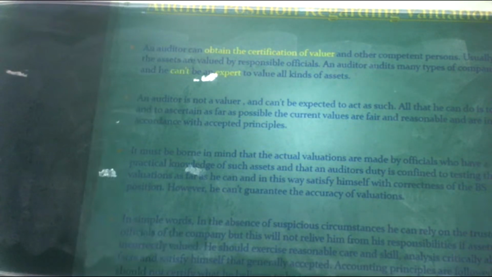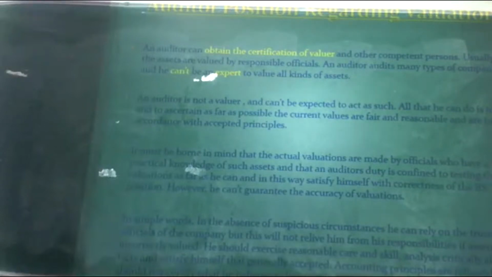If assets are incorrectly valued, he should exercise reasonable care and skill, analyze critically all the facts, and satisfy himself that generally accepted accounting principles are followed. He should not certify what he believes is incorrect. It means if there is any suspicious information with regard to the valuation, the auditor has to take reasonable care and skill, and that should not relieve him from the responsibility for the accuracy of information.